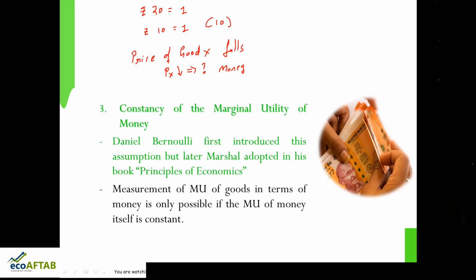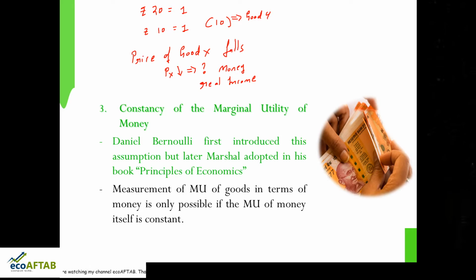With this 10 rupees that is left with him, he can buy, let us say, good Y. So what has happened actually when the price of good X falls? The real income of the consumer rises, and when the real income rises, the marginal utility of money to him will fall.